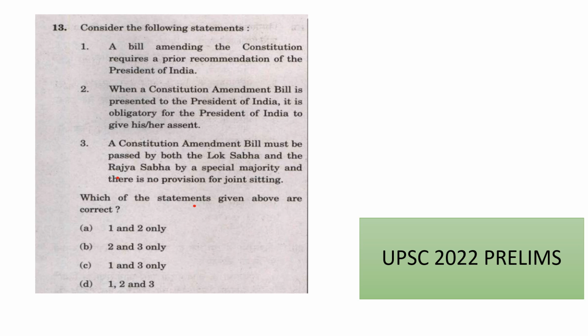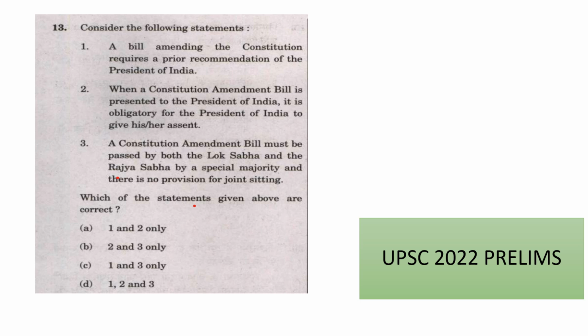Suppose there is a bill which is going to amend any federal provision related to the state, then half of the state legislatures' consent or acceptance is also required, but that should be with a simple majority. In the case of Lok Sabha and Rajya Sabha, it is special majority. But in the case of state legislature, if there is any bill which is going to amend the federal provision, simple majority is sufficient.